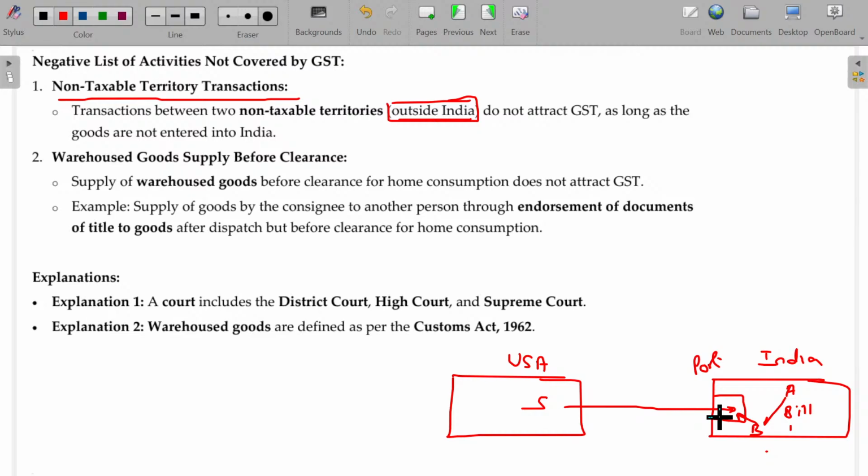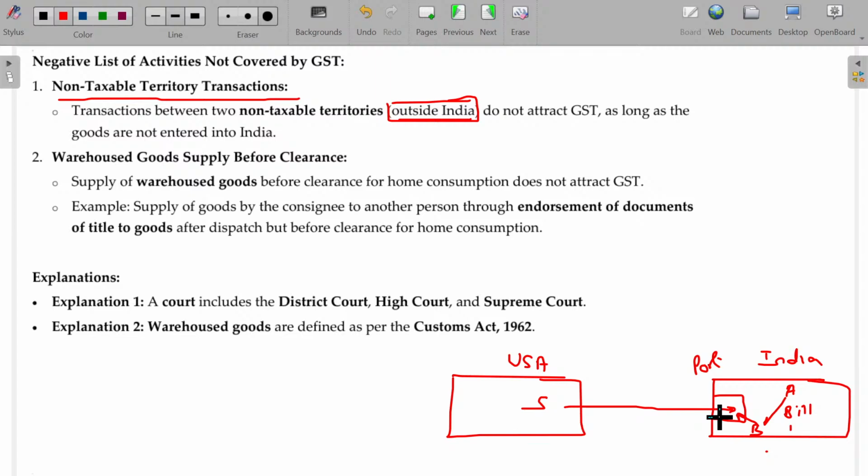And B says, sir, wait, I have to get it from the port and I'll transfer. Don't get it, I'll just go and get it. Give this document to me. Now B takes that bill and gives the money, and with that bill, B goes to the port and takes delivery of the goods. Sale happened or not? Sale happened. Where did the sale happen? Before this good becomes Indian goods. Until it is cleared, it is not Indian goods, it is foreign goods.